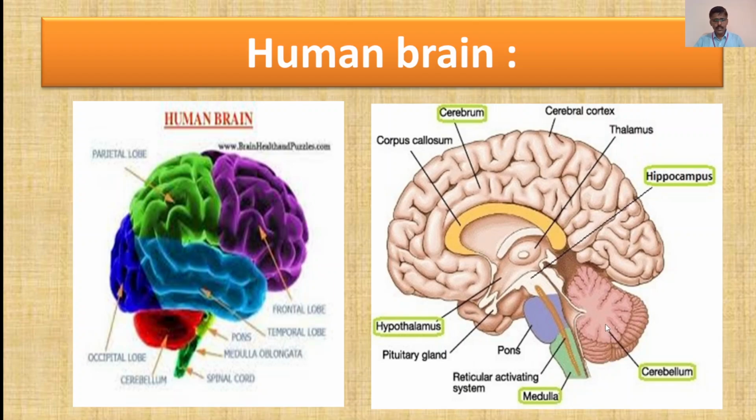Now when you observe the brain carefully, you see that the brain is folded. It shows undulations, and these undulations or folded regions are called sulci and gyri. It helps the brain to cover more surface area. So there is presence of sulci and gyri in the brain, and they are clearly seen in the diagram.